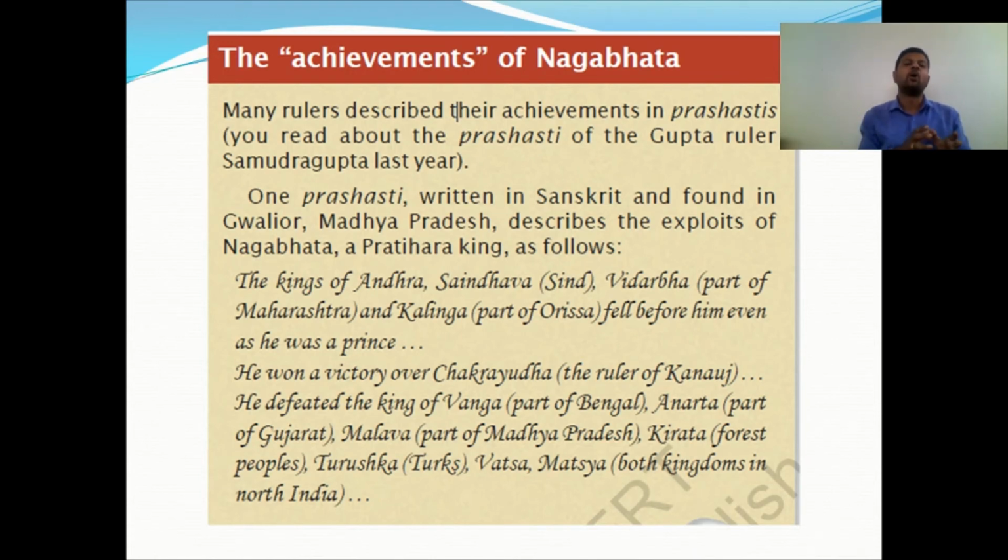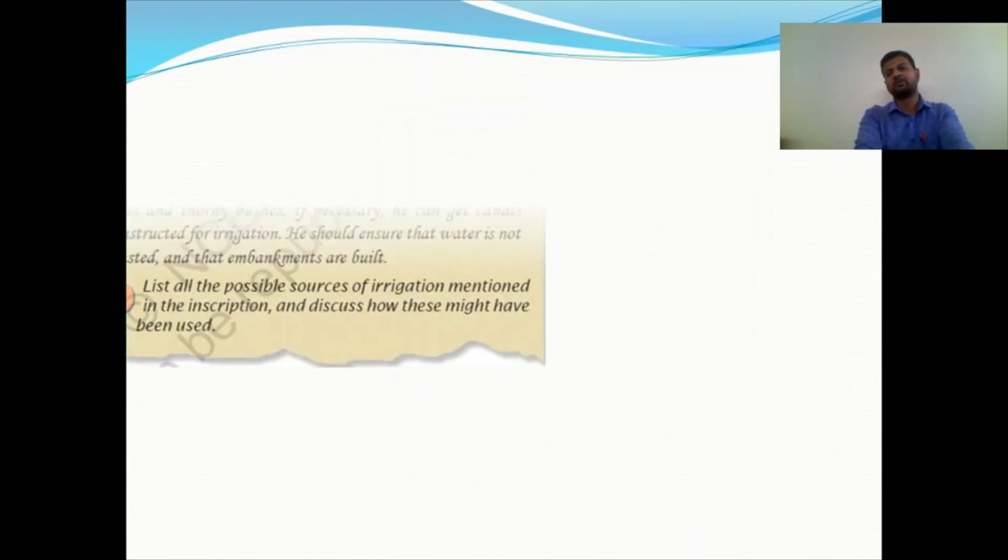So this is how he is describing the Pratihara king. These are the achievements of Nagabhatta, given in the Prashasti. So this is an example of a Prashasti.